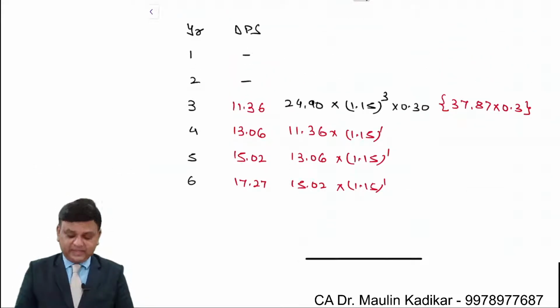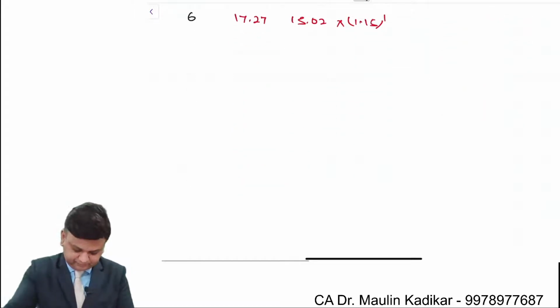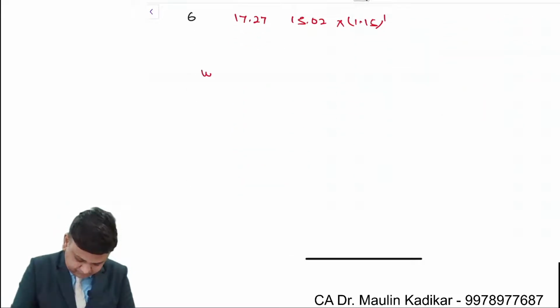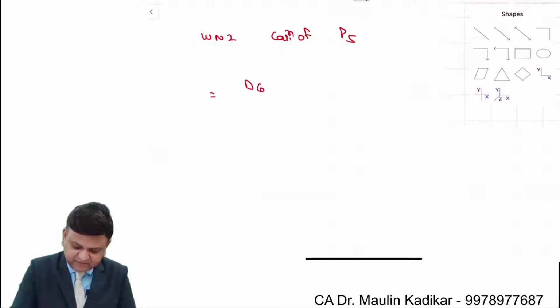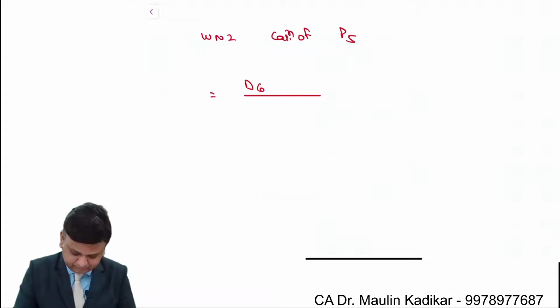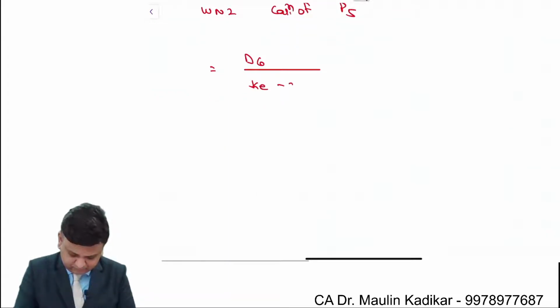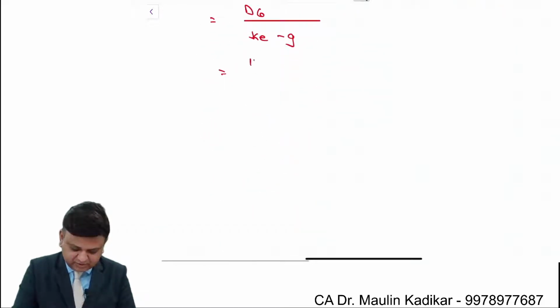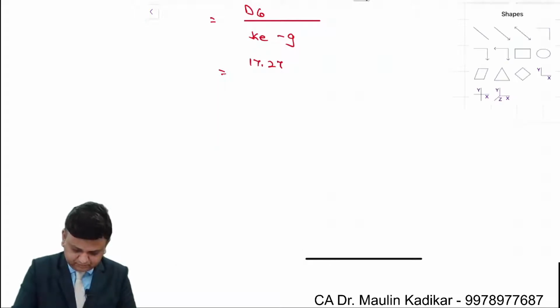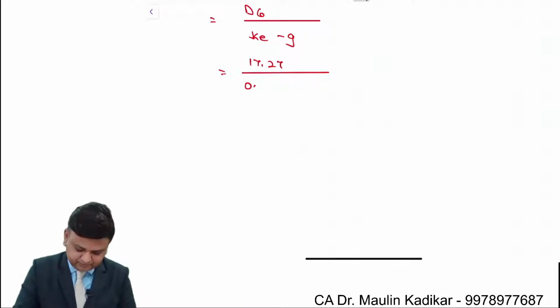Now based on this we'll make the calculation of P5. D6 divided by K minus g. Sixth year dividend is 17.27. Cost of equity is 18%.